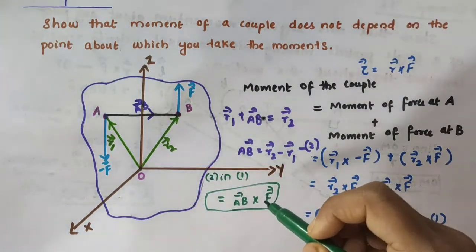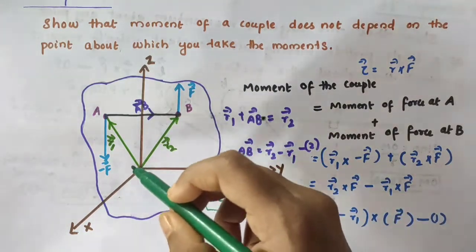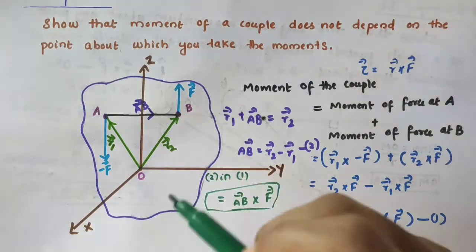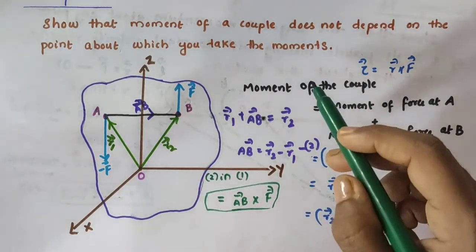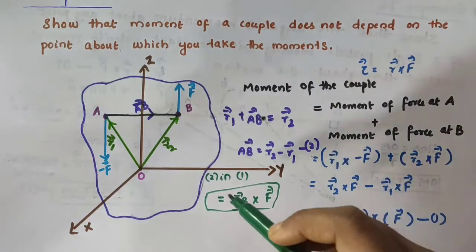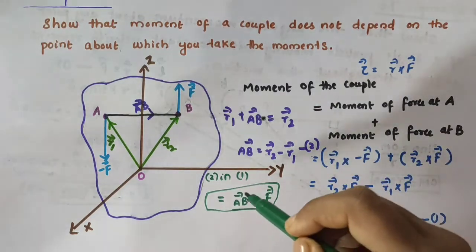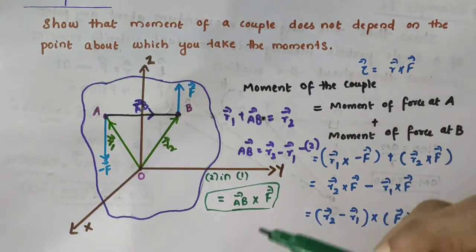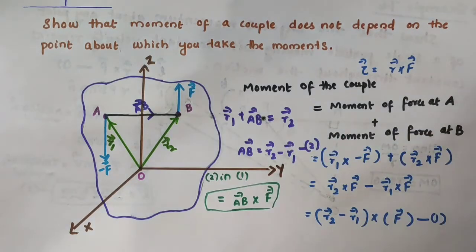Vector F, the force, is also independent of the origin. So it is very clear that the moment of the couple is independent of the origin, which is the point about which we took the moments of the forces.